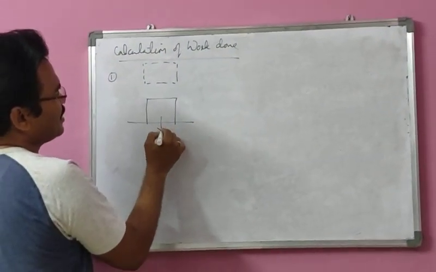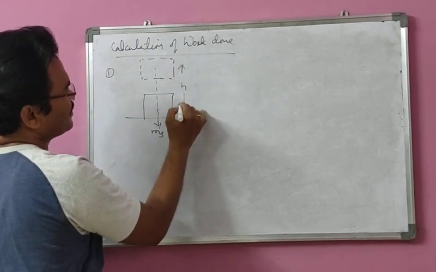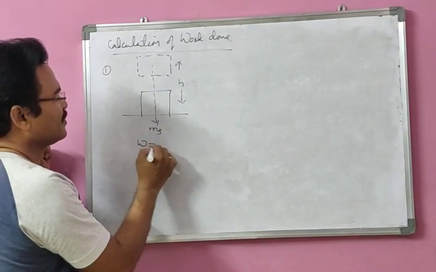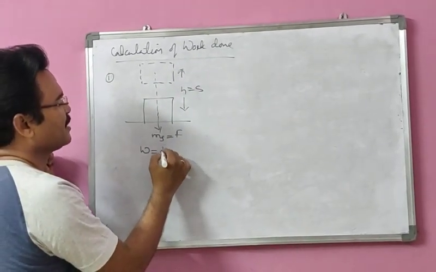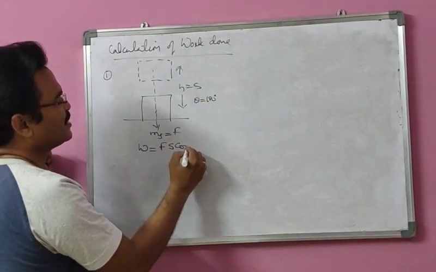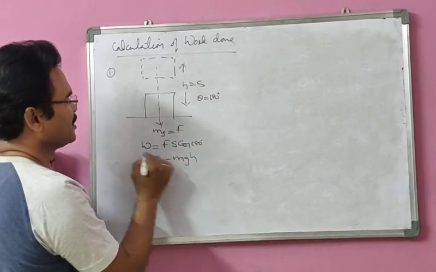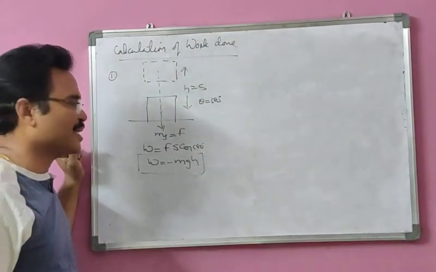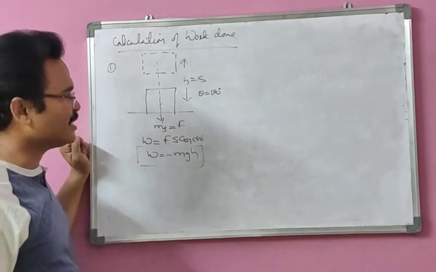First one, a block of weight mg is taken to height h against gravity. So what is the work done? The force is mg here, displacement is h here. And theta equals how much here? 180 degrees. Fs cos 180, we are going to get W equals minus mgh. If you want just the magnitude of work done, you can neglect this sign. The minus sign indicates only that it is done against the gravitational force of attraction.